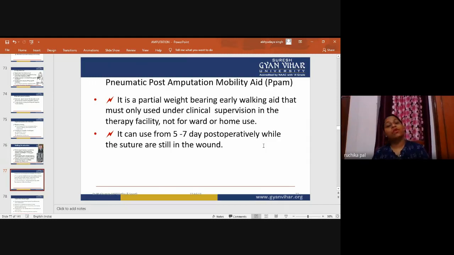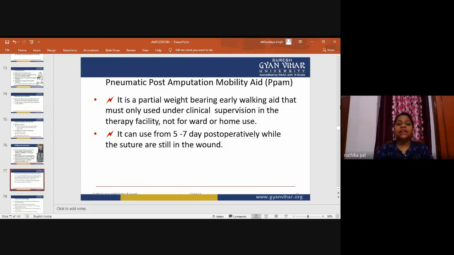As the patient will walk in the parallel bar, it should not be given to the patient for home, as it is not very comfortable for the floor at home, and the home does not have the facility of a parallel bar.